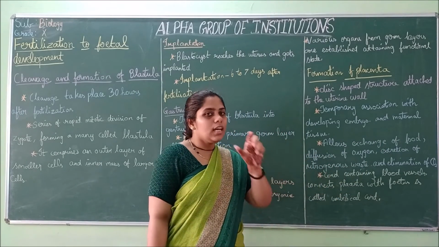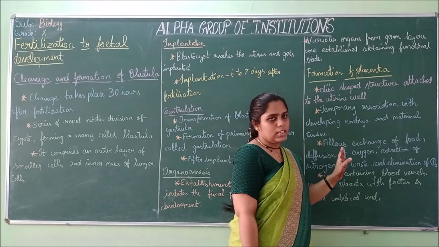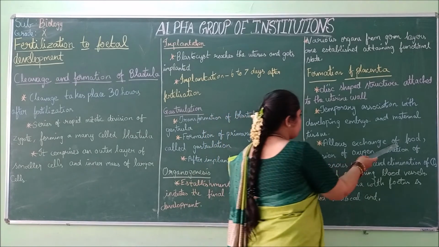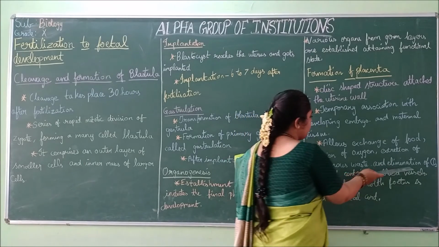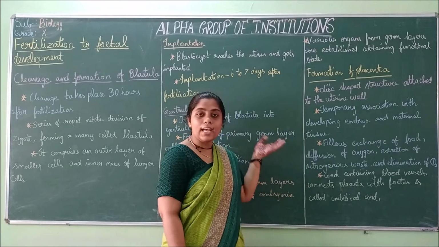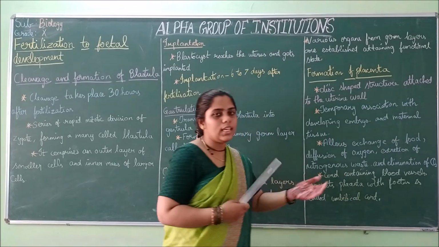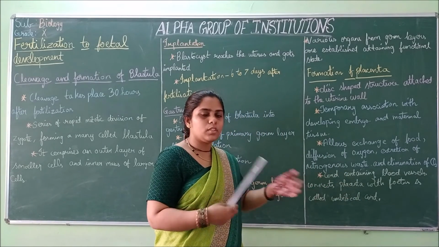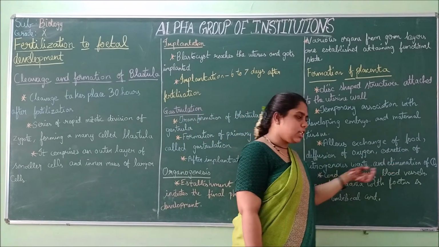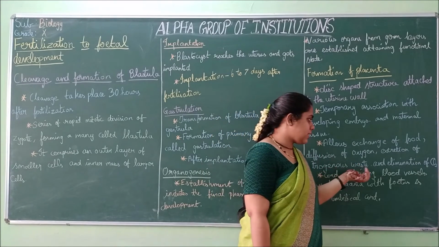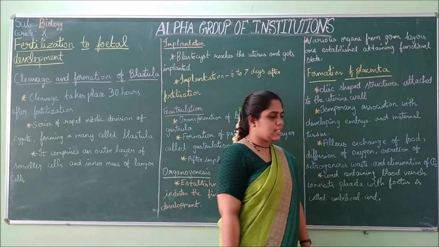This placenta will connect the developing embryo and maternal tissue and allows exchange of food, diffusion of oxygen, excretion of nitrogen waste, and eliminates CO2. So this placenta does many activities. It exchanges food from the womb to the baby, it diffuses the oxygen, it excretes the waste materials, and it eliminates CO2. These are the activities done by the placenta.